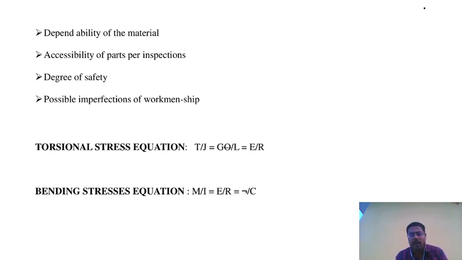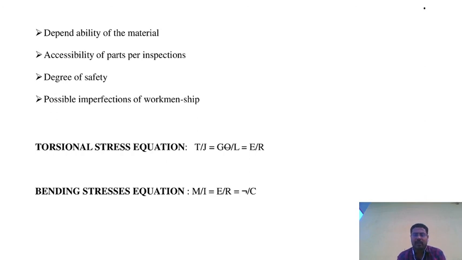Next one is possible imperfection of workmanship. Imperfection means there are highly qualified and semi-qualified workmen. A qualified workman can take utmost care of the machines and knows how to work and handle them. Others who are not qualified cannot handle the machines, and operating them is very difficult.